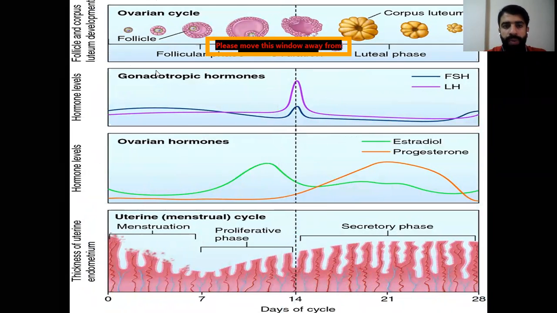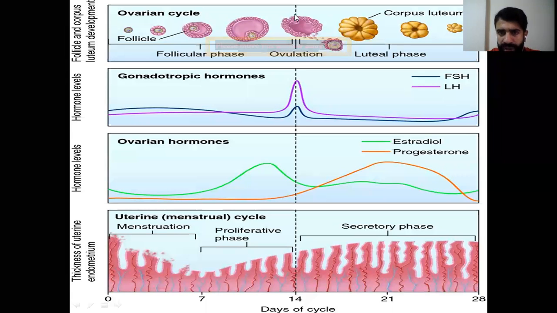So here we have the ovarian development, follicular development. We have primordial, primary, secondary, tertiary, cavitary, then the Graafian follicle where the ovulation will occur. And then we have the corpus luteum, yellow body, and so on. Pay attention here, we have two hormones that are called gonadotropic hormones. We will talk about them specifically in the next video. So LH and FSH: what is the role of LH and what is the role of FSH?